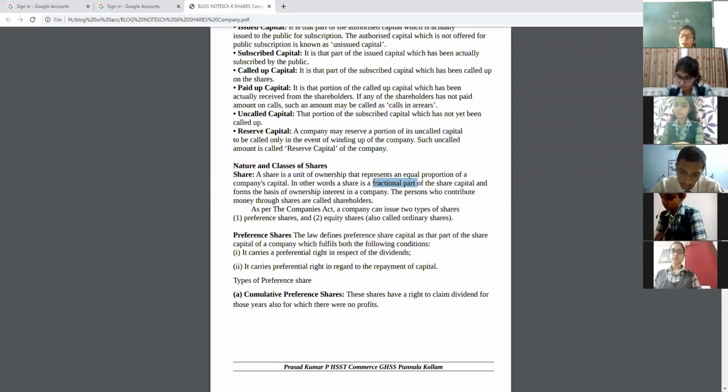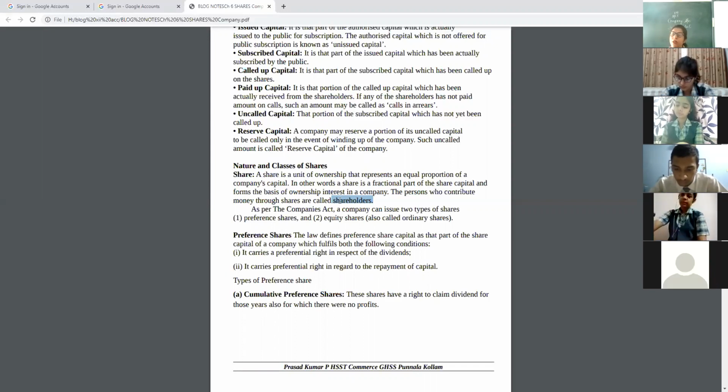So these are the fractional parts of the share capital, and the person who contributes money to shares is known as a shareholder. Either he has 1 share or 1 lakh shares, he is known as a shareholder because he or she has a fractional part of the share capital.